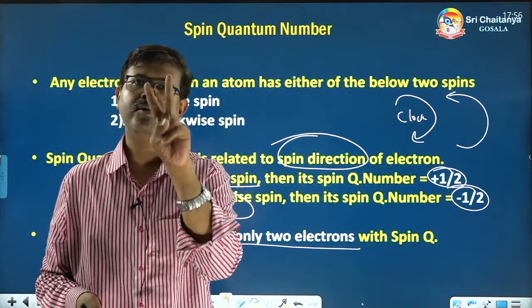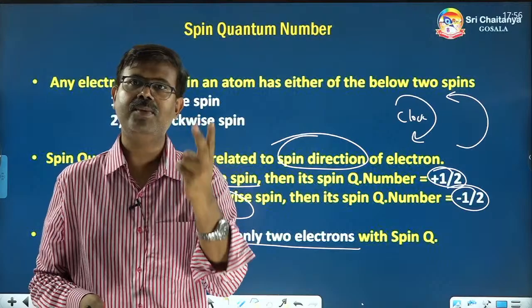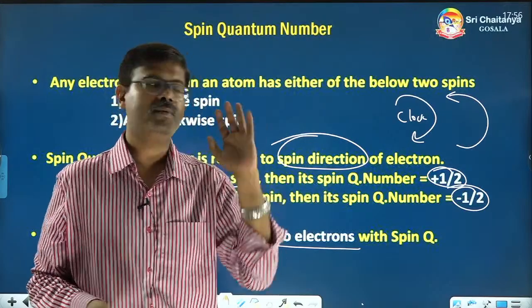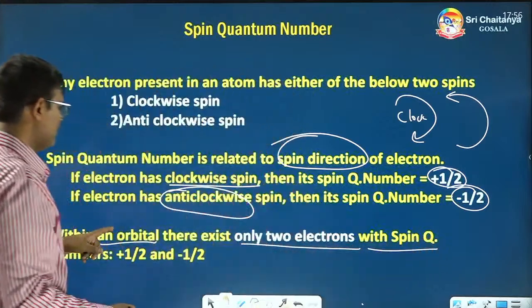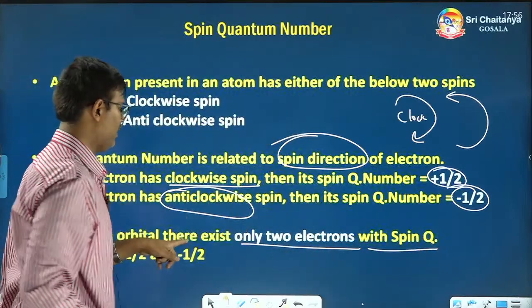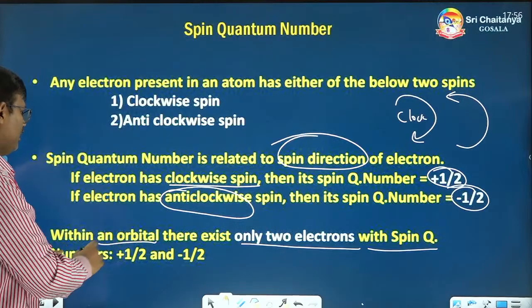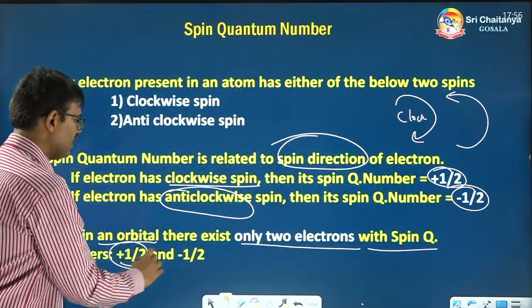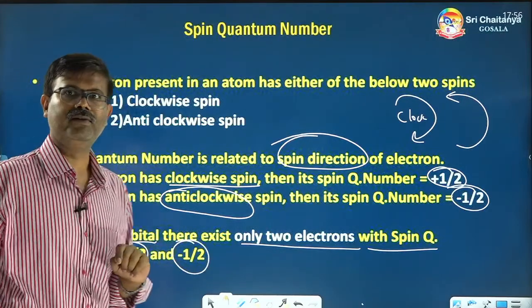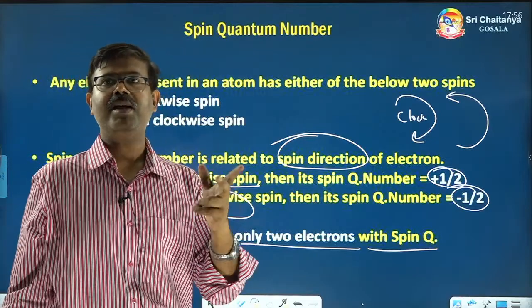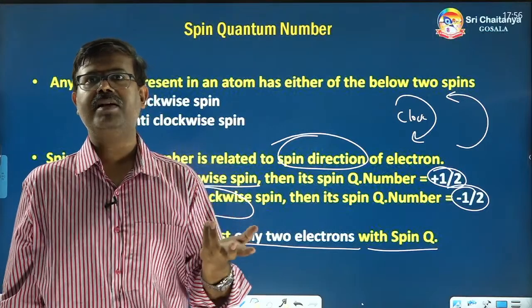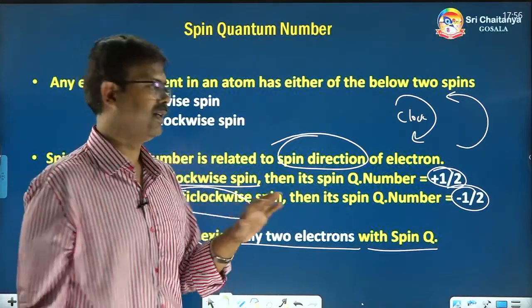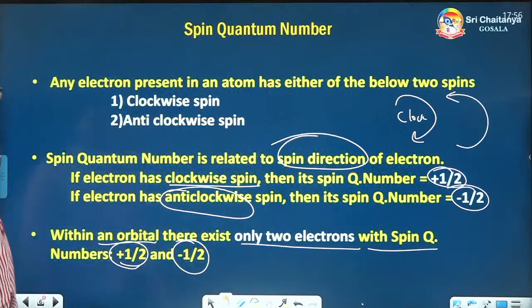That means a maximum of 2 electrons is present in any orbital inside any atom. With spin quantum numbers, maximum 2 electrons will fit, and their quantum numbers are plus 1 by 2 and minus 1 by 2. It's like male, female, only 2 people will be present in the orbital, and one is clockwise, the other is anti-clockwise. Next.